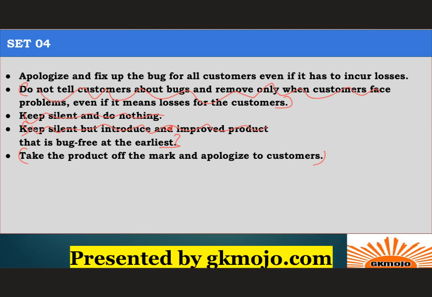See, your main aim in decision making should be that you should be ethically correct and you should solve the problem. Solving the problem should also be your aim. So option A is to apologize and fix the bug for all customers, even if it has to incur losses. Option A is the correct choice.